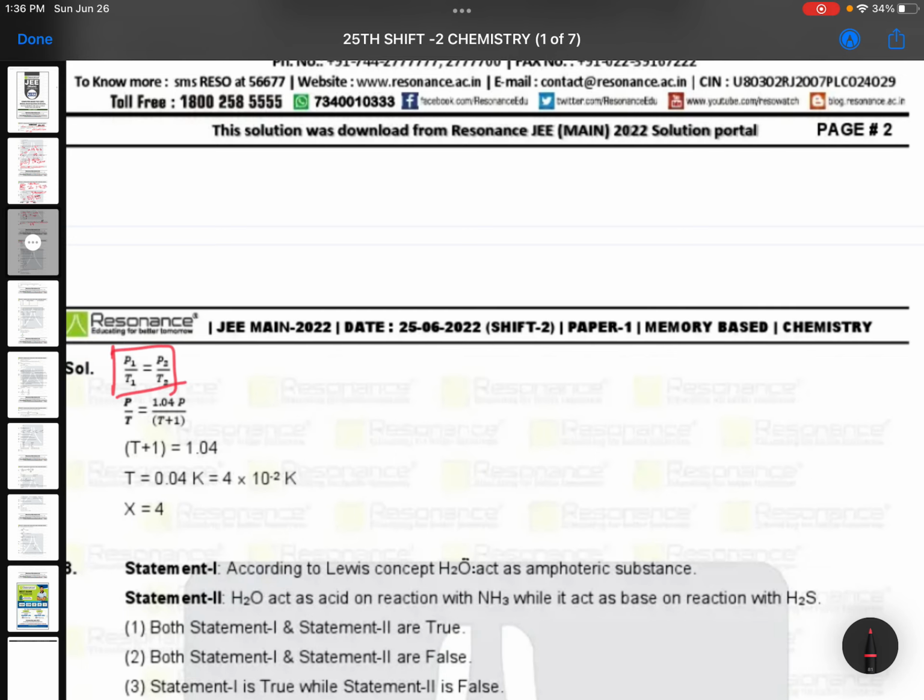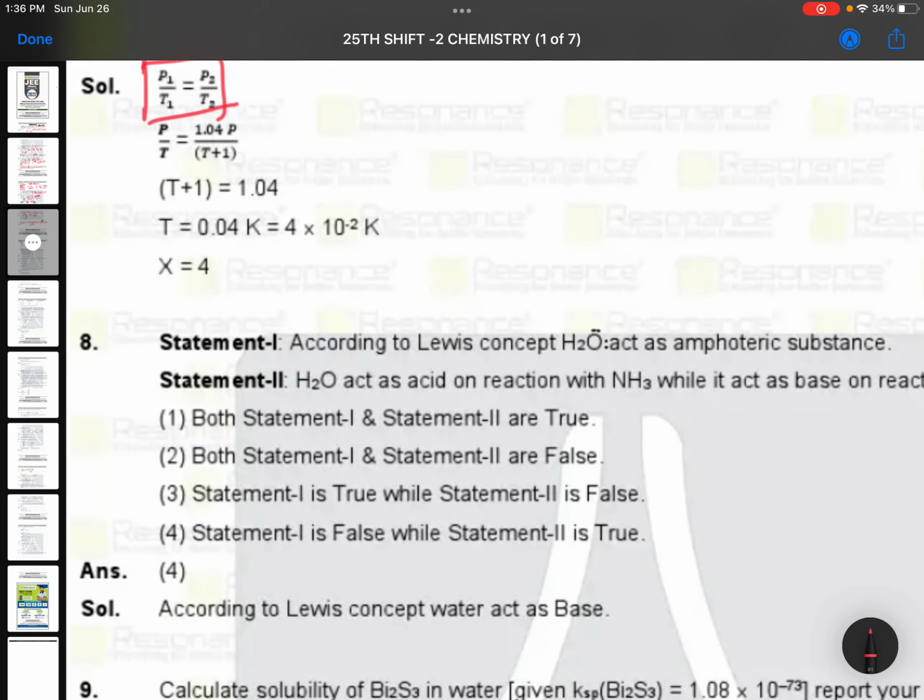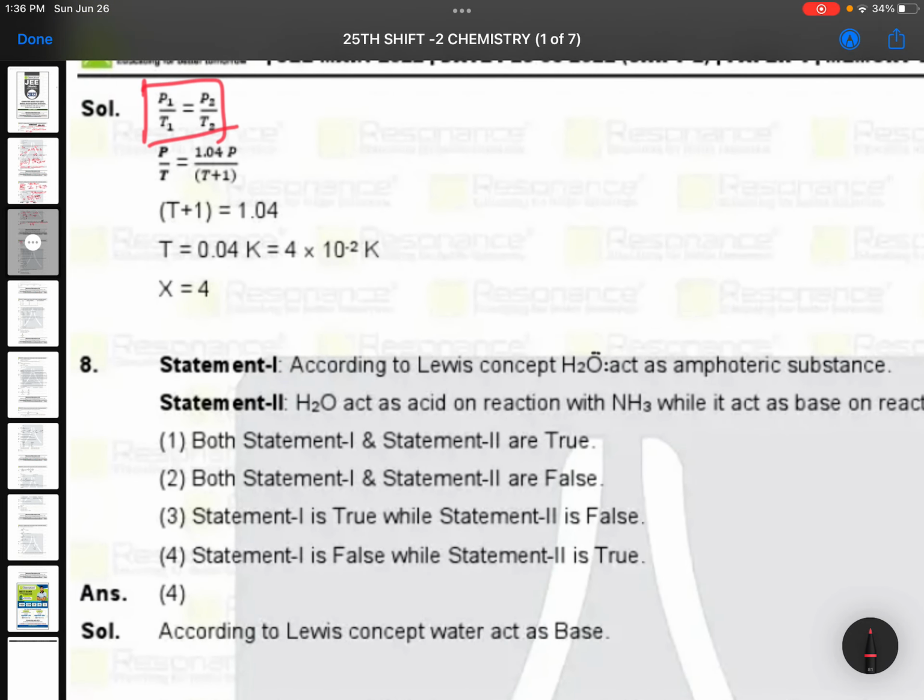This is the formula. First pressure, first temperature, second pressure is 1.04 times, because it is a 0.04% increase, meaning for 100 it becomes 1.04, so that we have taken here. Temperature is increased by 1 degree Celsius, so by substituting you will get 4 in 10 to the power of minus 2, so x value is 4.